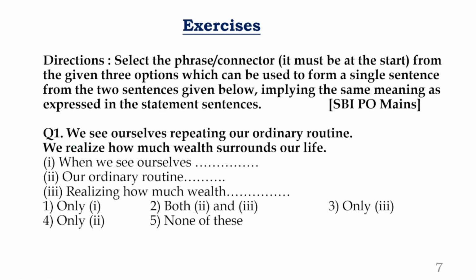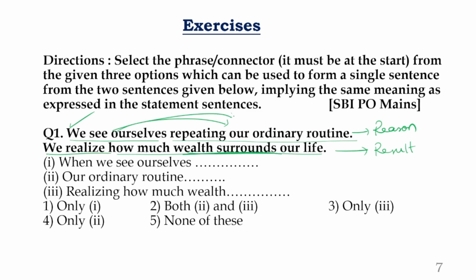Now let us look at this. Look at the first statement. We need to frame the meaning. What is the first statement? We see ourselves repeating our ordinary routine. We are doing our ordinary routine. We know that. Continuation: we realize how much wealth surrounds our life. So the first part, we see ourselves, is a reason. The second part is a result: realizing how much wealth surrounds our life.